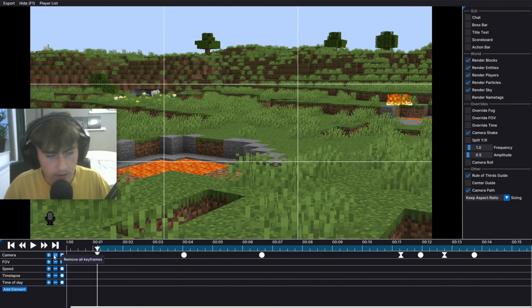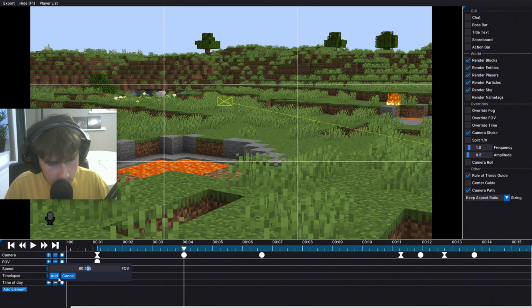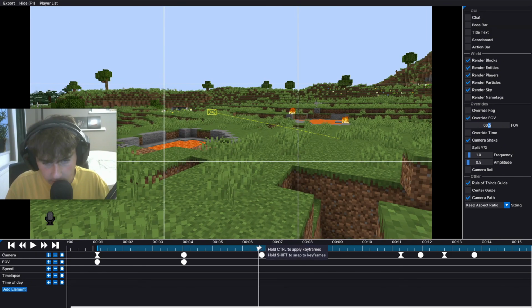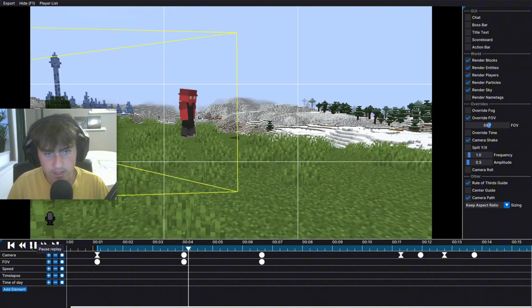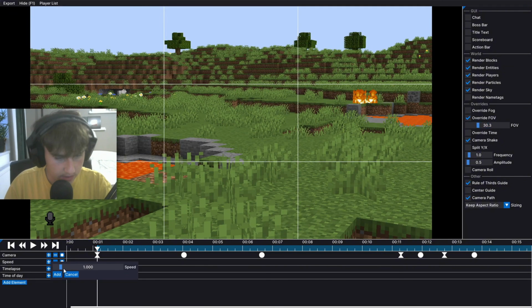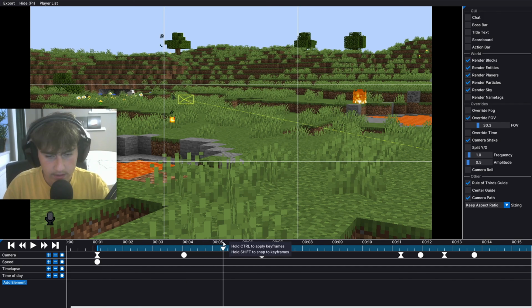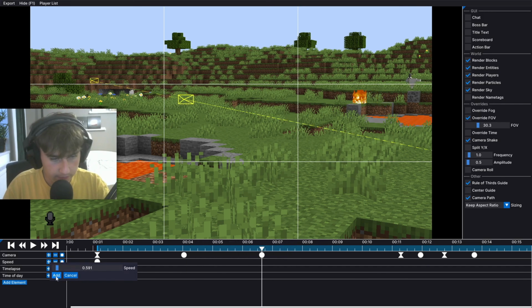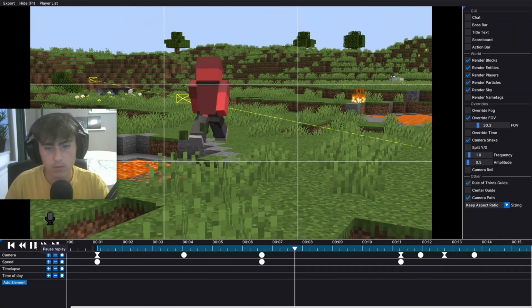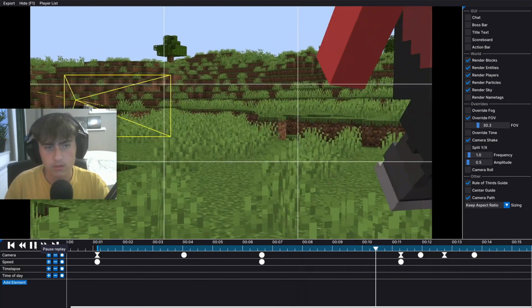What about the FOV? Let's do it again. Let's add 30 FOV, and let's say I want 60 FOV once we get here. Then we can see it changes the FOV. And then if we want it back to 30, we can put another one here and make it 30. And now we can see it slowly goes to 60, then to 30 again. As clean as that. What if you want to change the speed? Press here at like 3 times speed, and then go over here and put 0.5, then go over here and put 1. Now the speed will change. Fast, slower, boom, it's in slow motion right now, then slowly to normal speed.